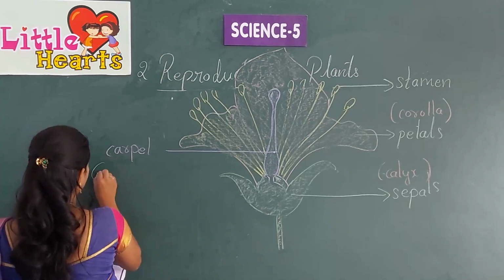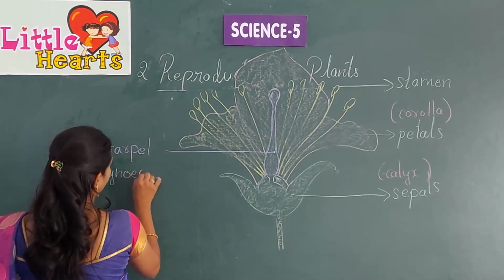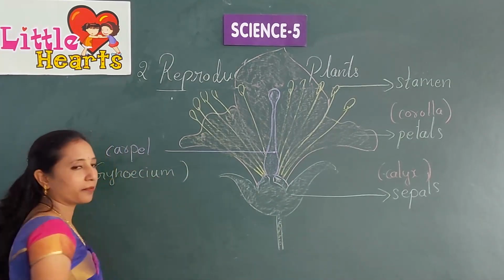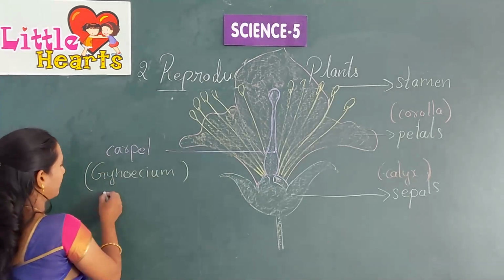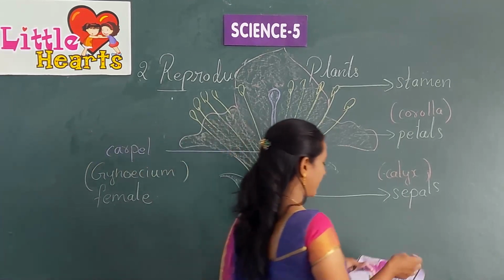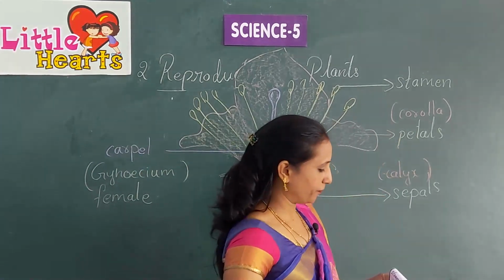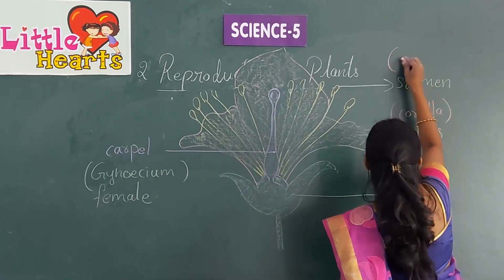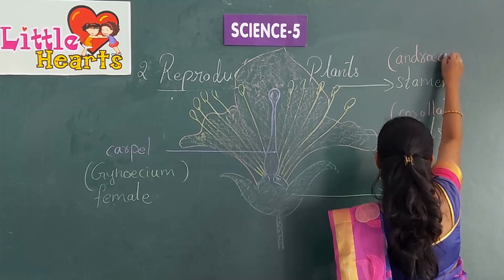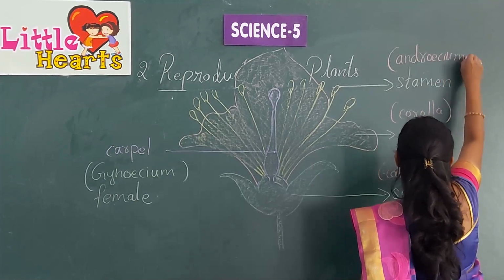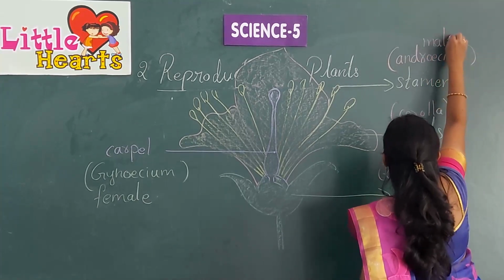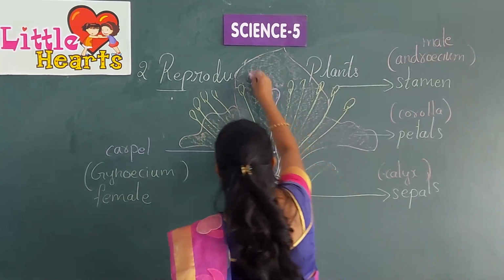This is carpel. This carpel is known as gynoecium. So, what is gynoecium? Gynoecium is the female reproductive part, and stamen is known as androecium. It is the male reproductive part of the flower.